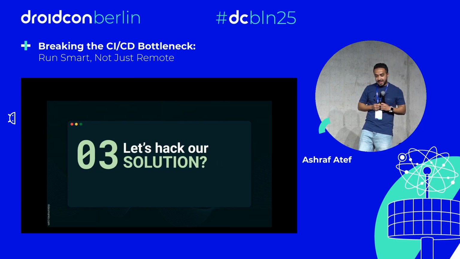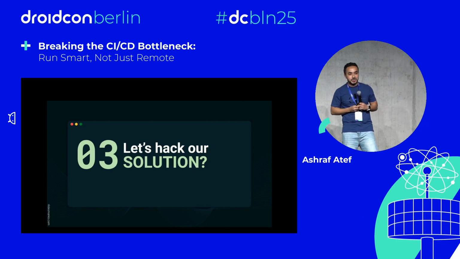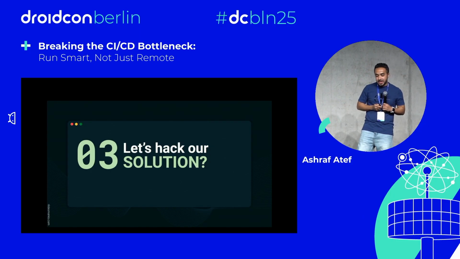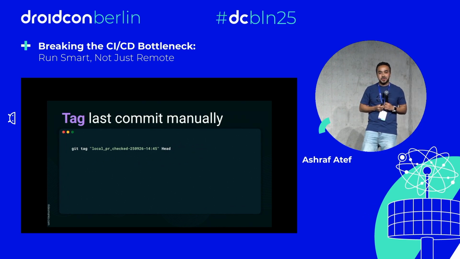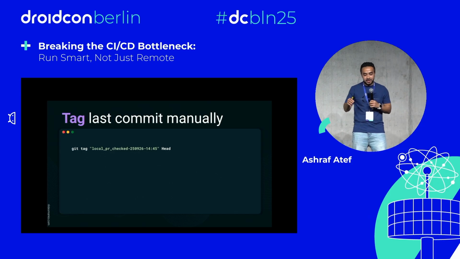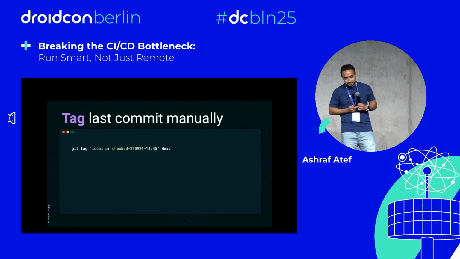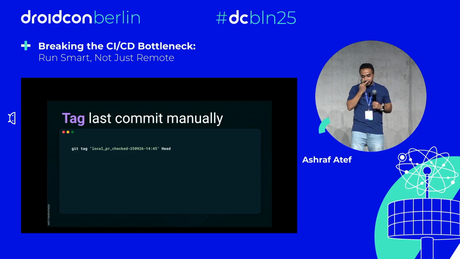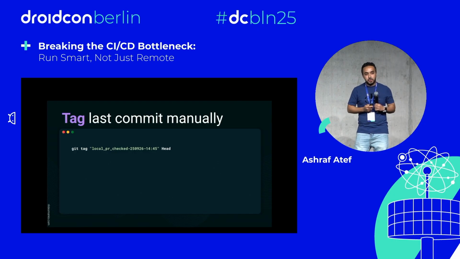Okay, now I saw some of my colleagues. They are a little bit lazy and they don't want to make the checks again and again. So one of them just tried adding one command before he pushes. He just adds git local PR checked and adds any timestamp. That's it. Stamp it, go, skip, and don't wait for those traffic lights that he doesn't need to do anymore. So what we are going to do is make him need to add more steps for this stamp.